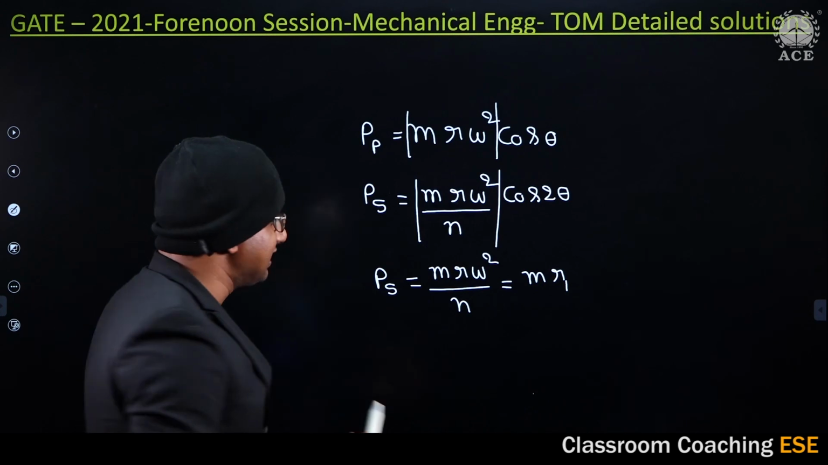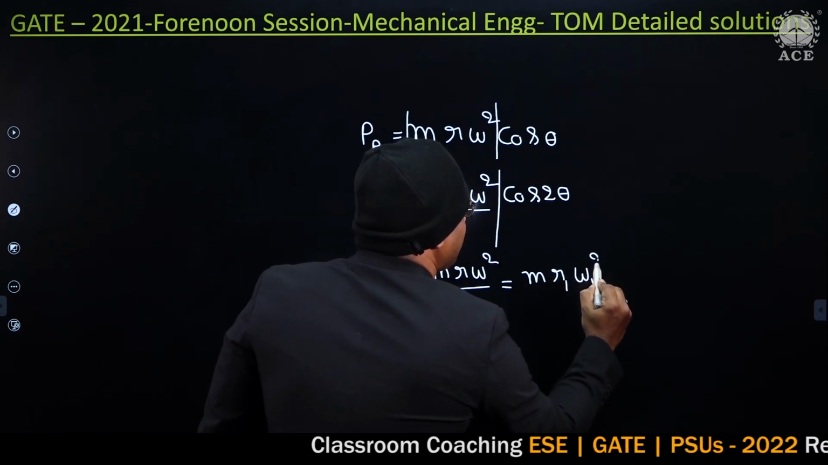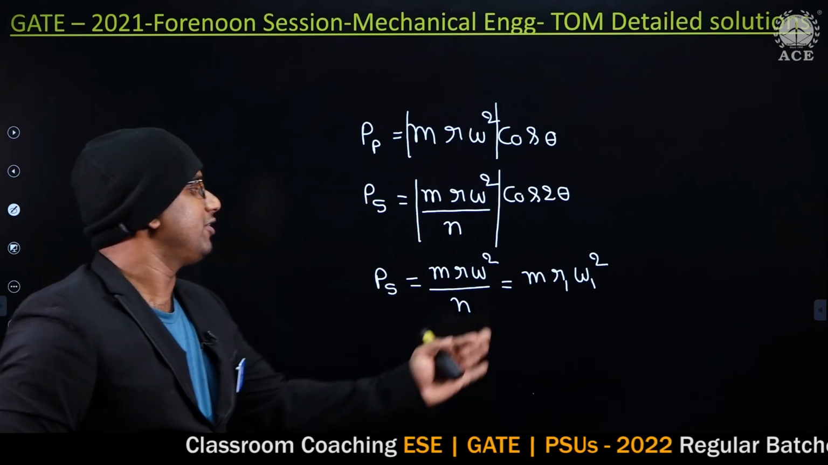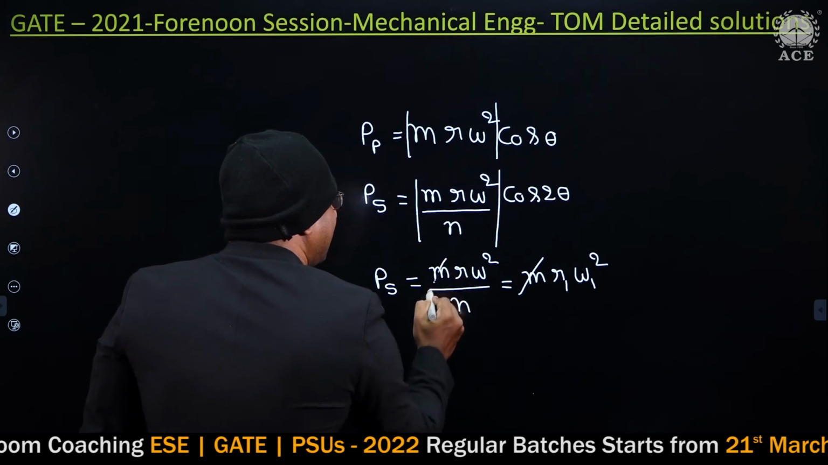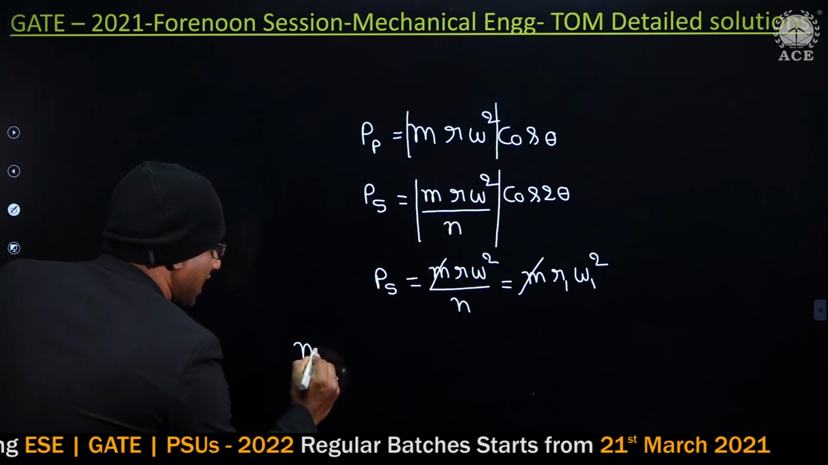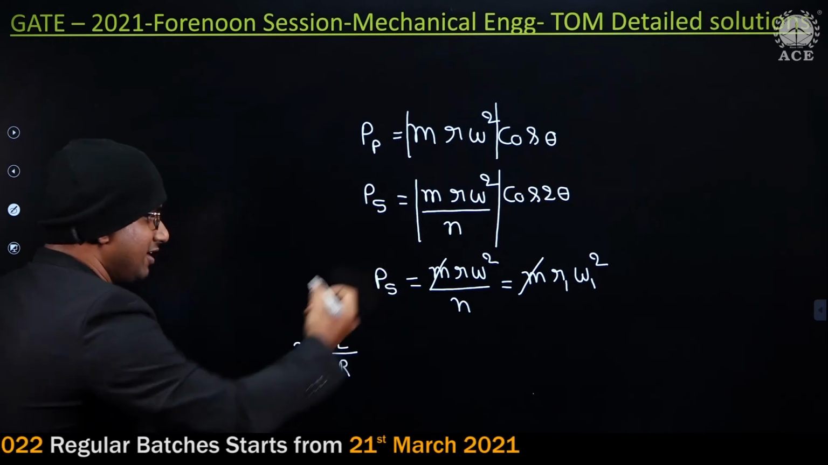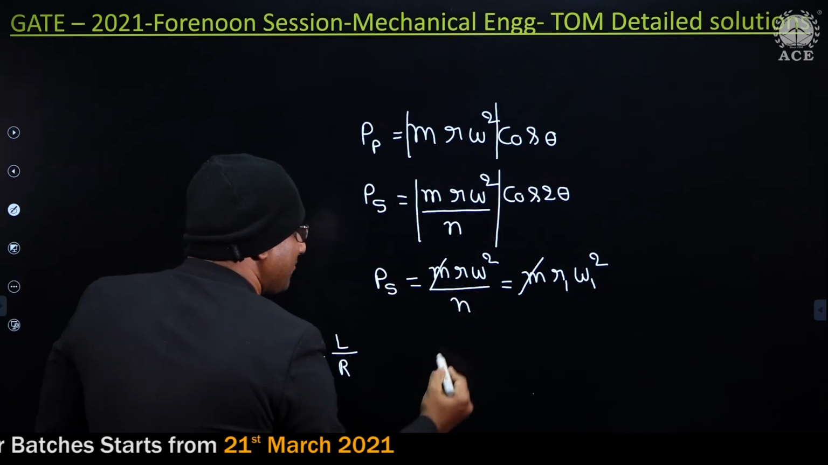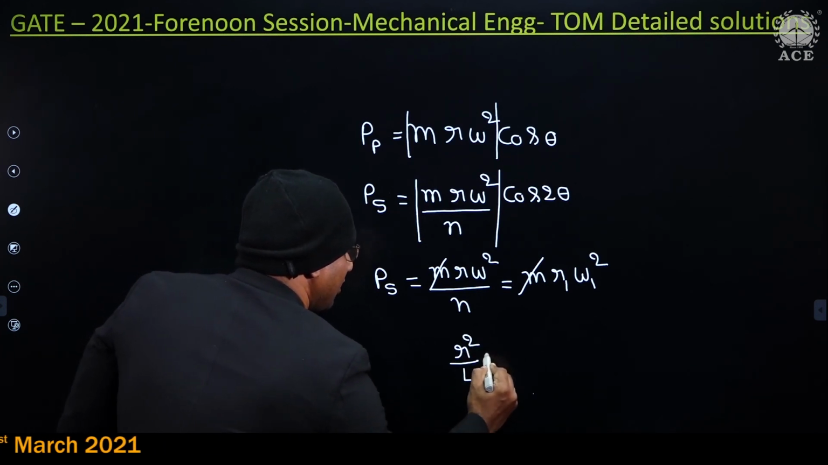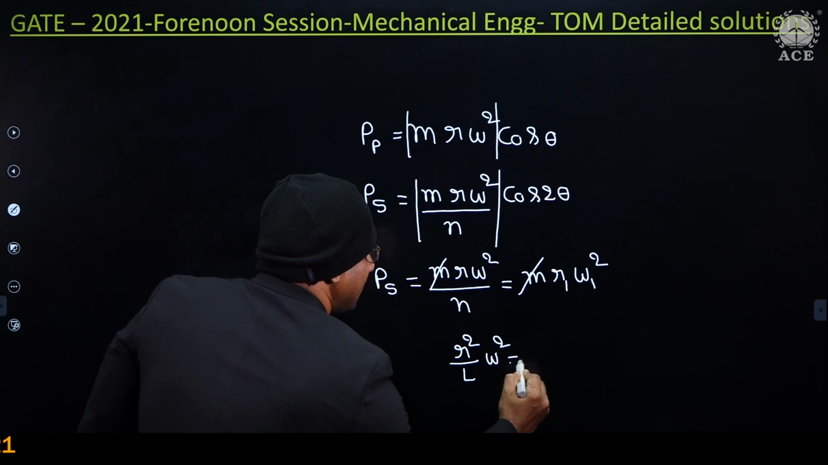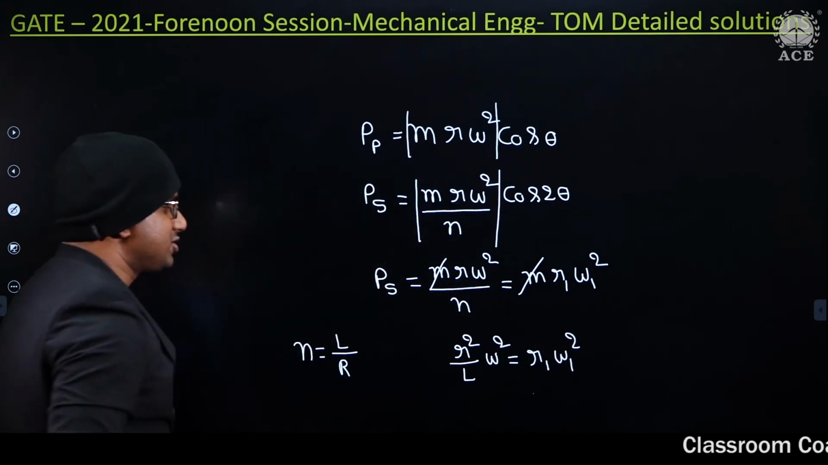radius equal to how much? And what is the virtual crank speed? If it is a primary force, his intention is to find out R1 and omega 1 equal to how much? m getting cancelled. But you know that n equal to how much guys? L by R. Yes or no? Now substitute guys. n equal to L by R means R square by L, omega square, that equal to R1 into omega 1 square. Now substitute.